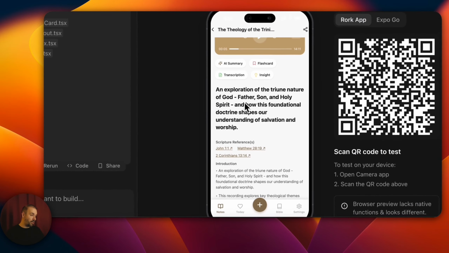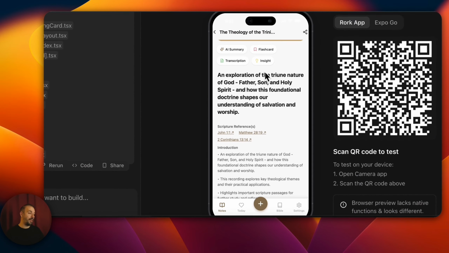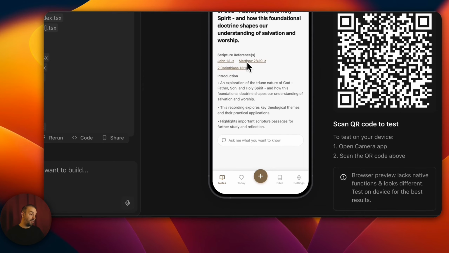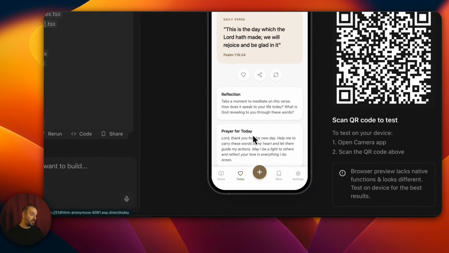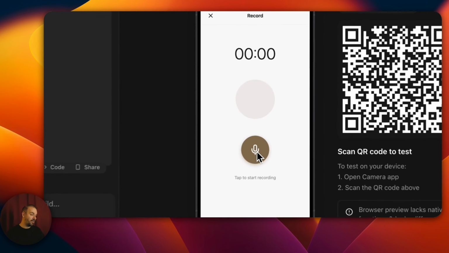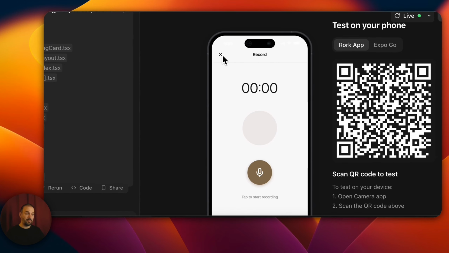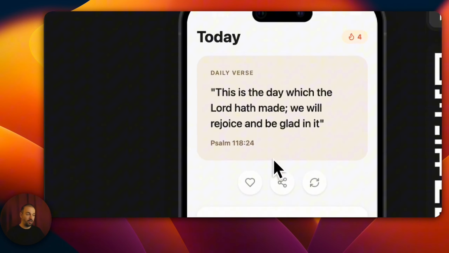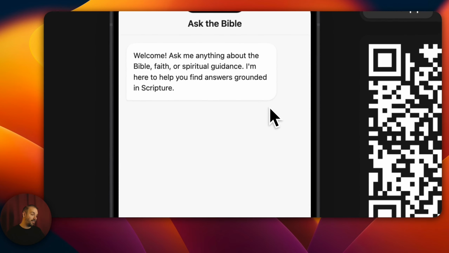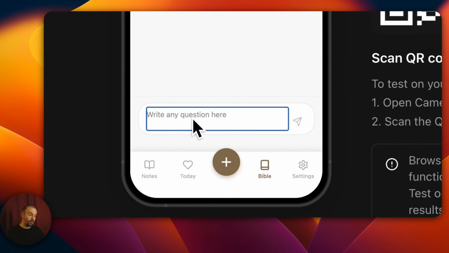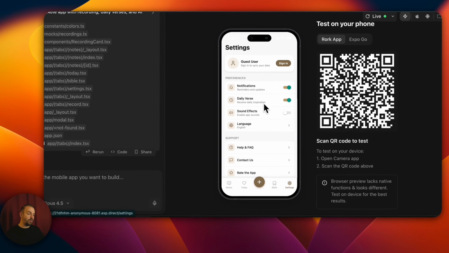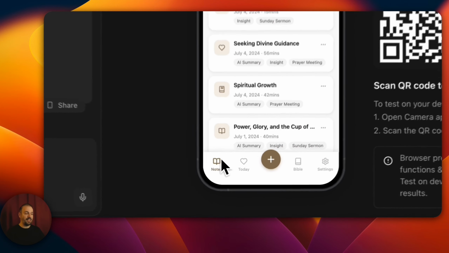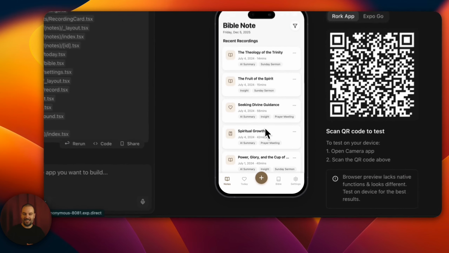As you can see, you can create AI summaries, flashcards, and insights like this. It has transcription. You can see which part it's from. There are daily to-dos. There are daily reminders. From here, you can record your voice and speak. You can pray. Here's the Bible. As you can see, you are talking with the Bible. And here are the settings. We made this app, so it's actually progressed quite a bit. By the way, it progressed with Tech Prompt.